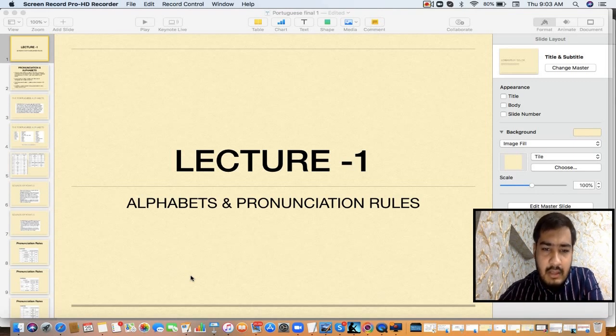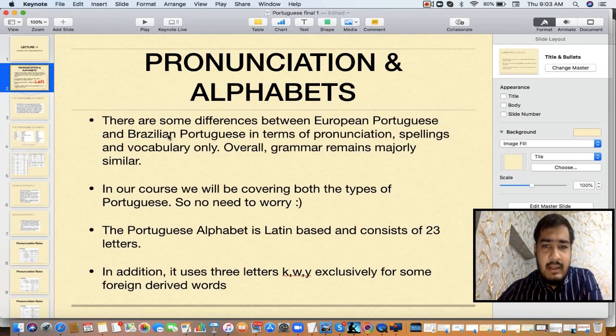Okay. So here you can see my screen. Pronunciation and alphabets, right? First of all, as you all know, we have basically two segments of Portuguese. First is the European Portuguese and second is the Brazilian Portuguese. There are slight differences in terms of their pronunciation, spellings and a little bit of vocabulary. But overall, 99% of the grammar always remains the same.